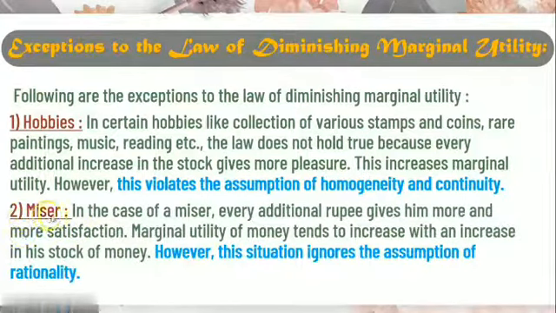The second exception is the miser. A miser is a person who wants to earn more but wants to spend less. The more he earns, the less he wants to spend. In the case of a miser, every additional rupee gives him more and more satisfaction. The more money he collects, the more satisfied he is. He will feel, yes, I'm getting a good amount of money. The more he saves, the less he spends.